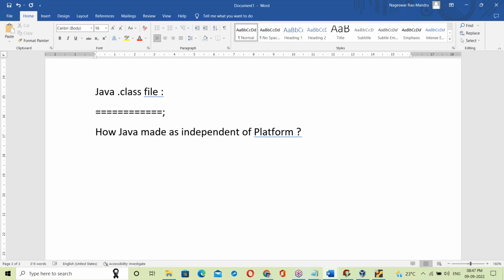Let us talk about the Java dot class file. So what is a dot class file? A dot class file is a bytecode file. It is a JVM understandable language. JVM is Java Virtual Machine.